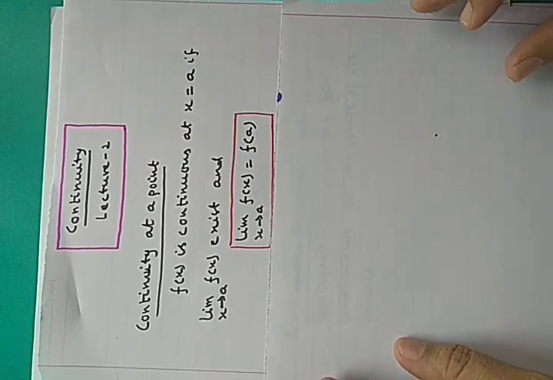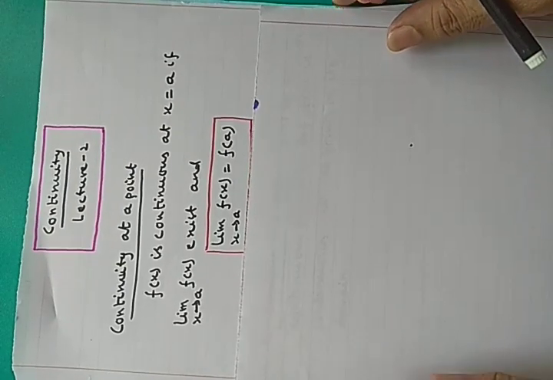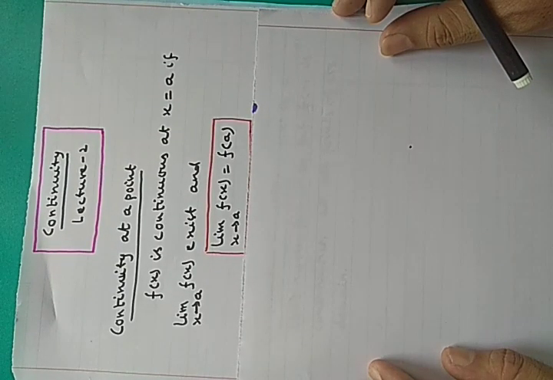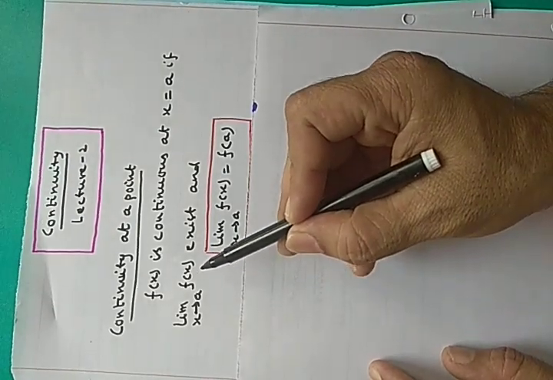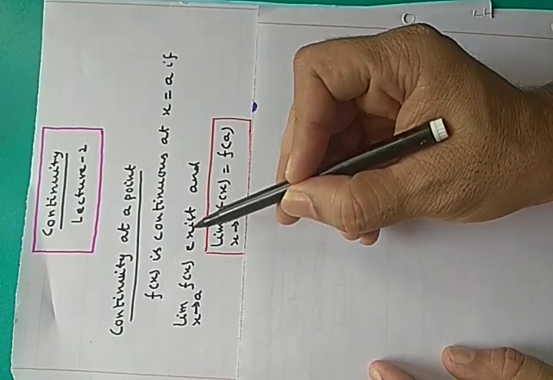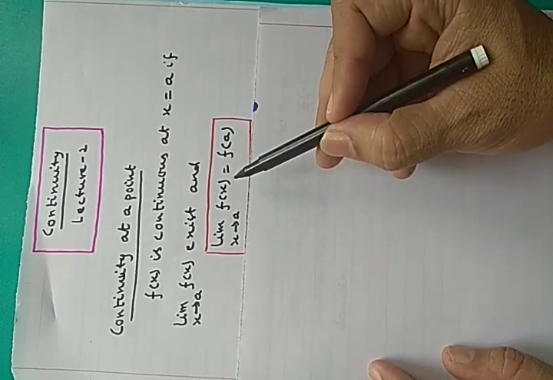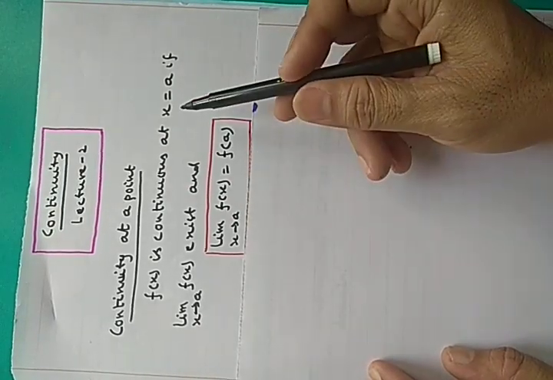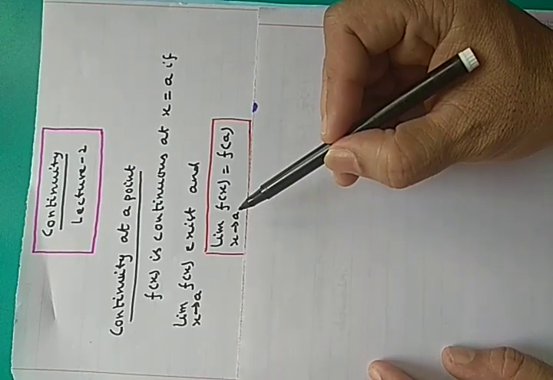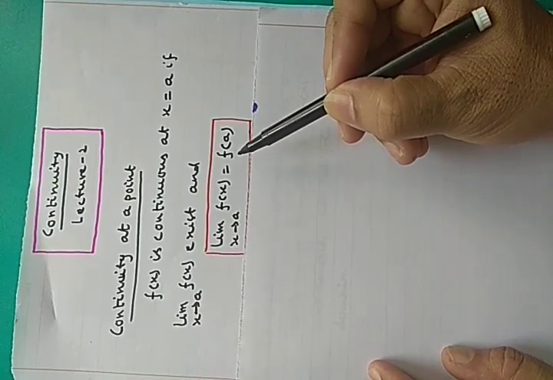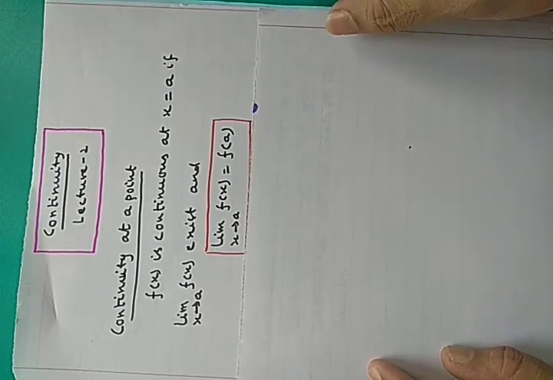In the previous lecture you already learned the definition of continuity. So what is the continuity of a function at a point? We revise the definition. f(x) is continuous at x equals a if limit x tends to a f(x) exists, and limit x tends to a f(x) equals f(a). So f(x) is continuous at a point if the limit of the function at that point and the value of the function at that point are both equal.